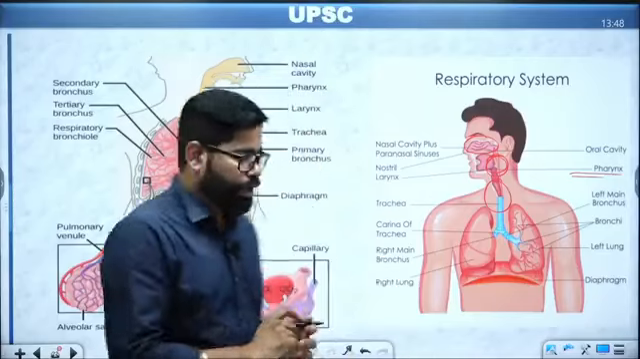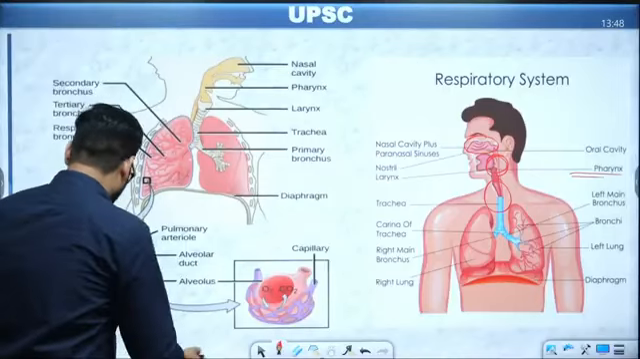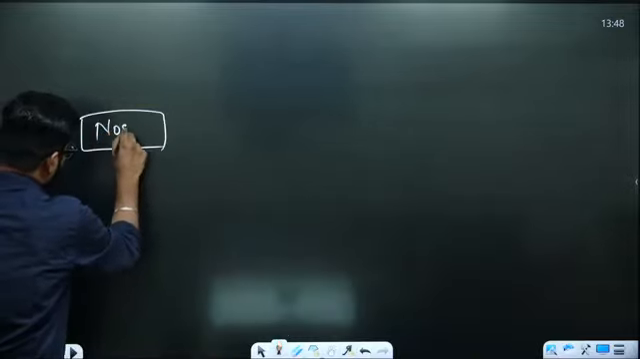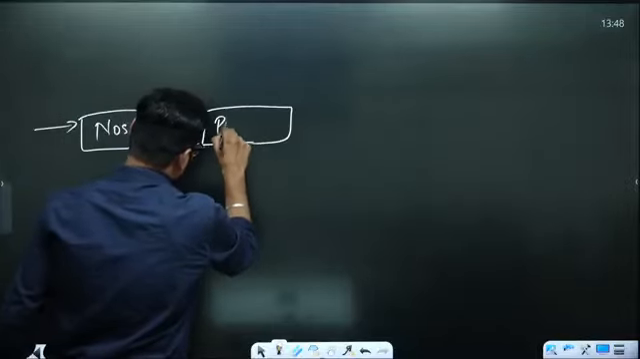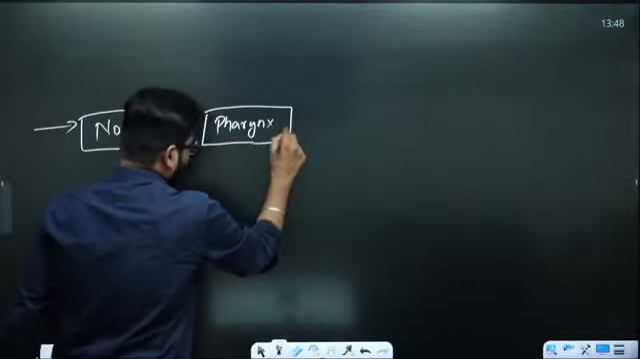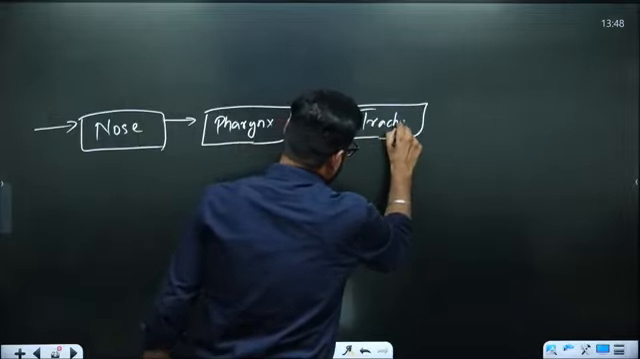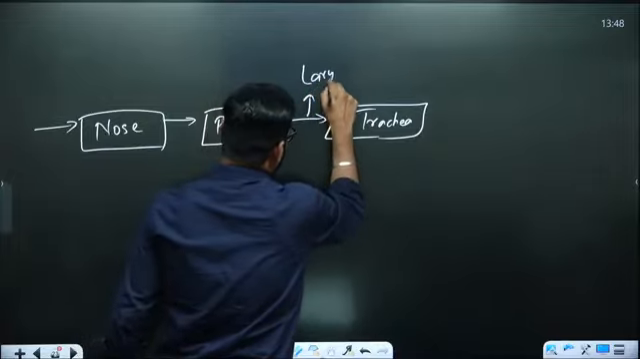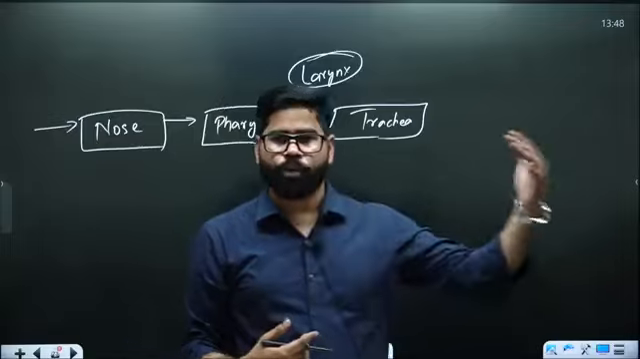So, if you look at this, when we are drawing the parts of the respiratory system, it will be like this. First, we have the nose. After the nose, it goes into the pharynx. From the pharynx, it goes into the trachea. Between these, we have one structure called the larynx. Larynx is in fact considered the upper portion of the trachea.